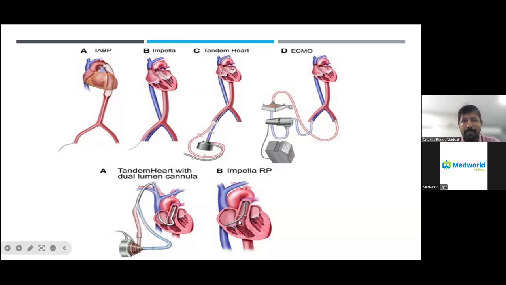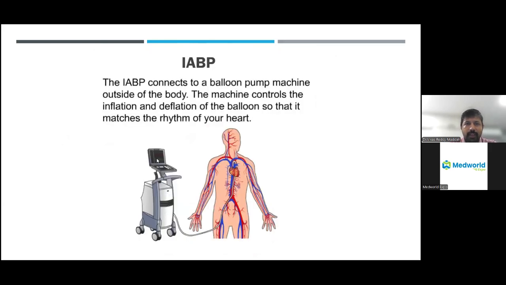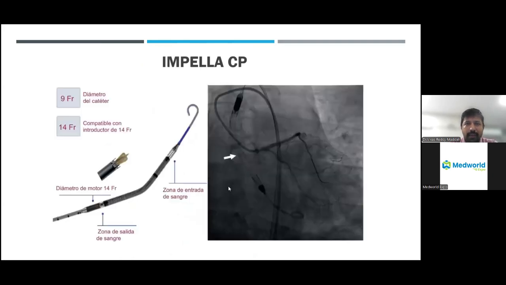There's something called the Impella RP. This is for the right heart. That is, whenever there is right ventricular dysfunction instead of left ventricular dysfunction, we tend to give the Impella RP, which helps to maintain the cardiac output. Again, this is how the IABP console looks. There is a helium gas cylinder at the back of this machine. Through that, it keeps on inflating and deflating the balloon in the aorta so that the heart pumping will be maintained. And this is how Impella CP looks.